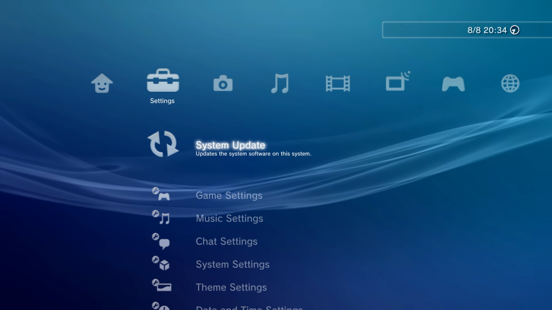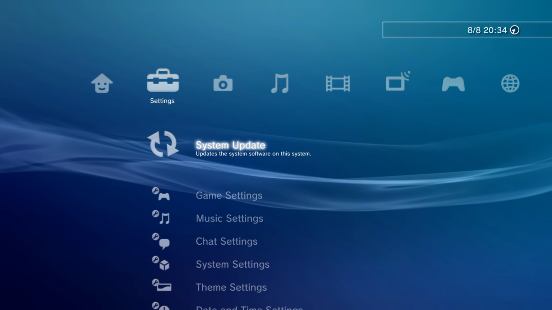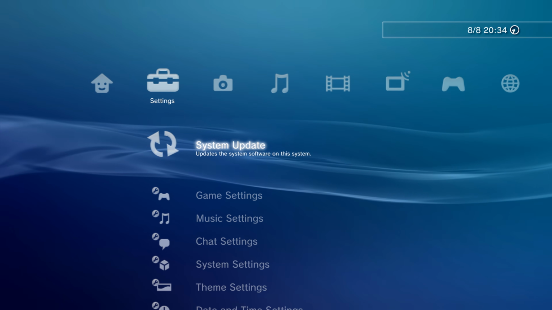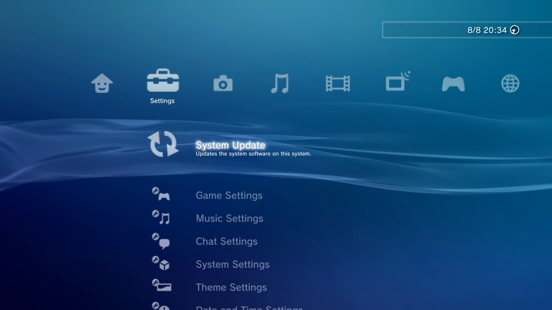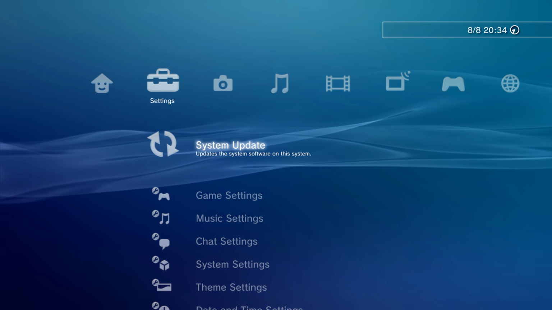So in this tutorial I'm going to show you how to install mod menus on the Call of Duty games for the jailbroken PS3. I'm going to show you how to install all the different types of mod menus so that you'll be able to install a mod menu on literally any Call of Duty game for your jailbroken PS3.